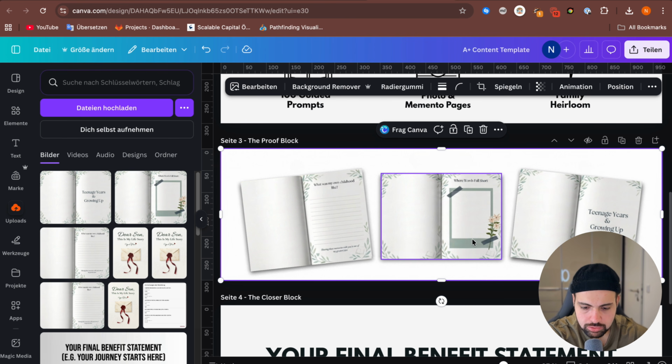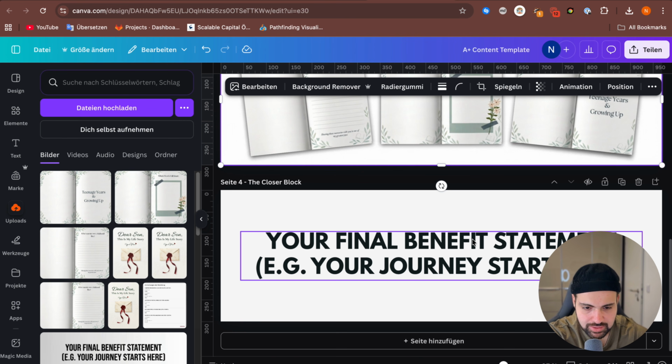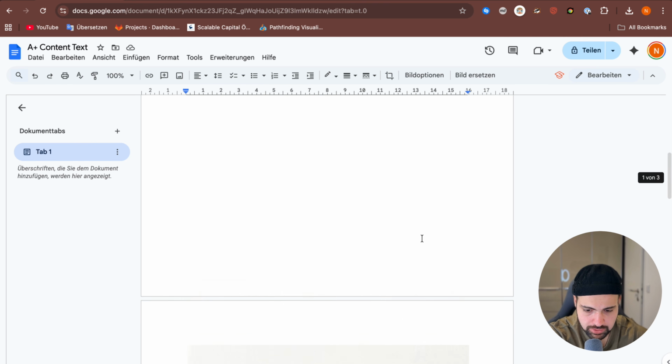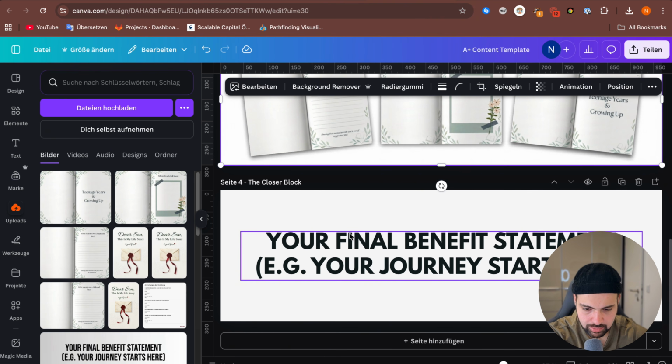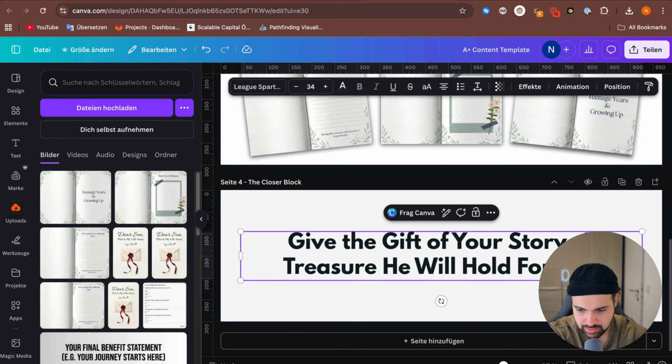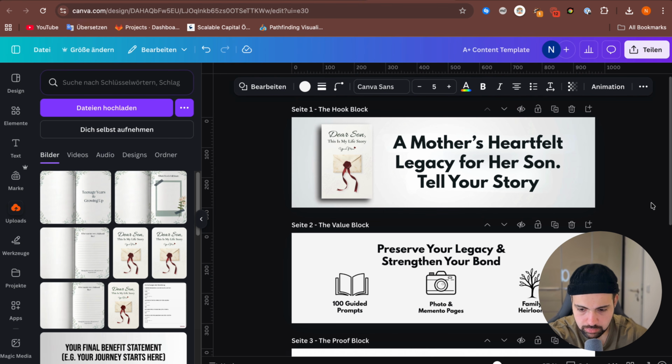So let's move on to the last block, and this is the final block, the closer. And I also have created the closer for that. Give the gift of your story, a treasure he will hold forever. Copy that and paste it in here, and that's it. Now we have all 4 blocks.